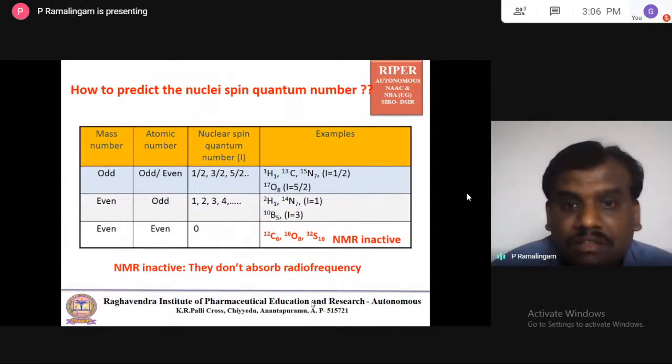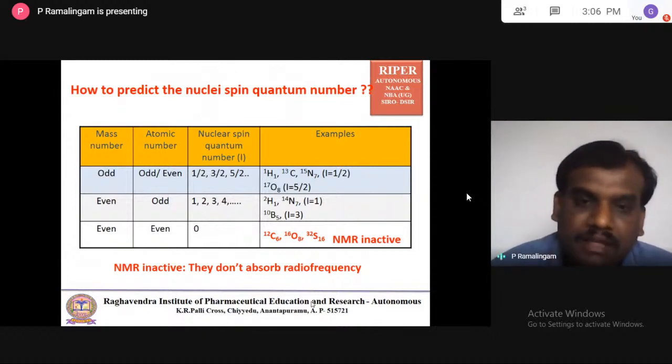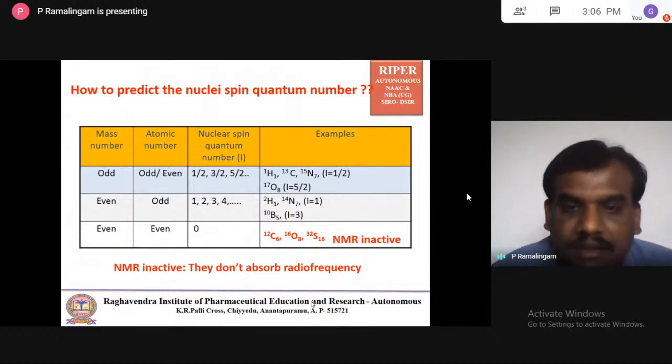So all these three nuclei possess spin quantum number equal to 1 by 2. When you come to O17, its spin quantum number is 5 by 2. So it's a fraction, and these nuclei are called half integral.